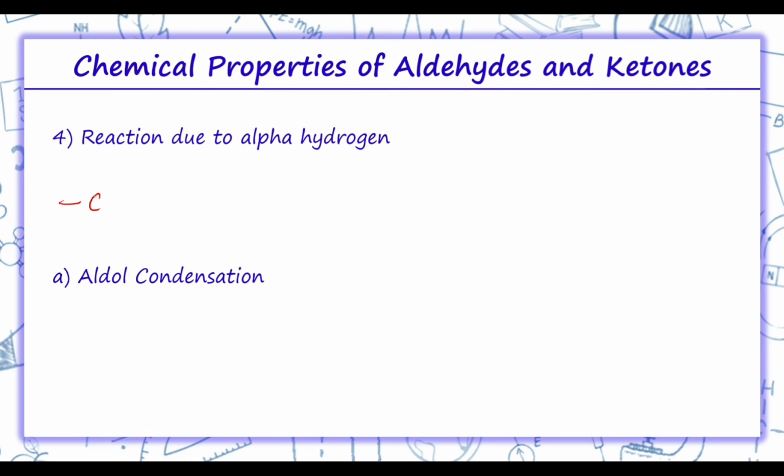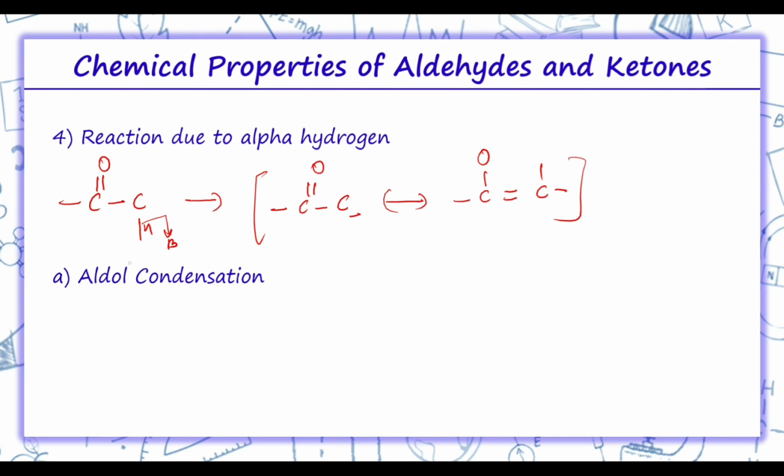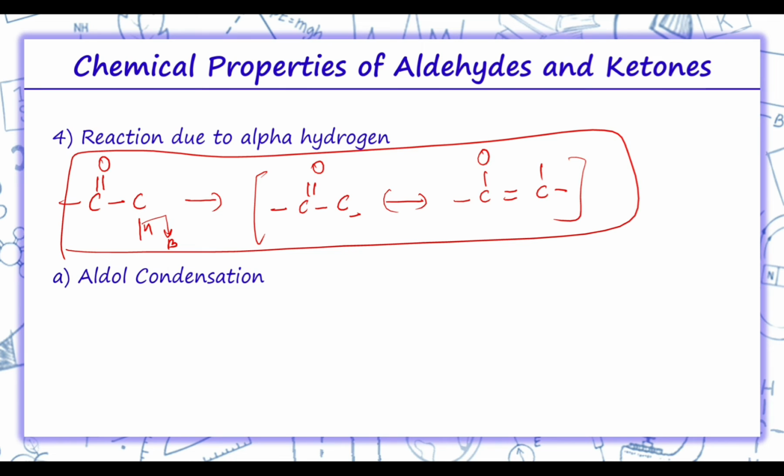So here, if we have aldehydes or ketones, the shifting takes place, the intermediate is formed, a carbanion, and thus we get C double bond O. This is how the reaction takes place due to alpha hydrogen.